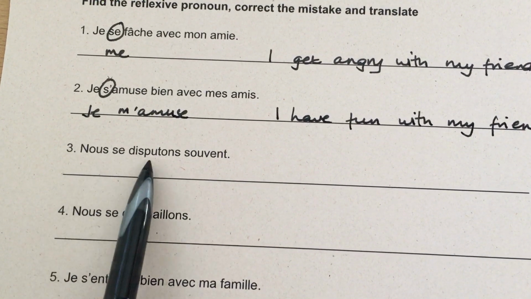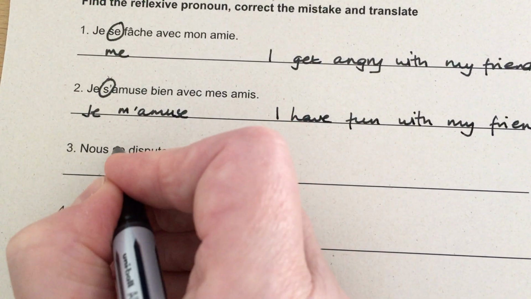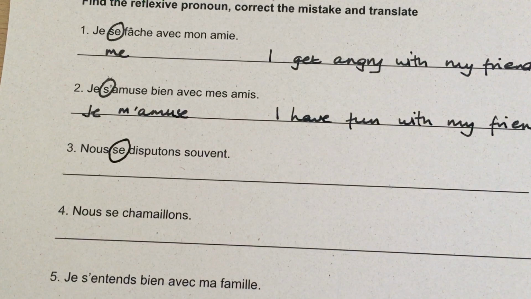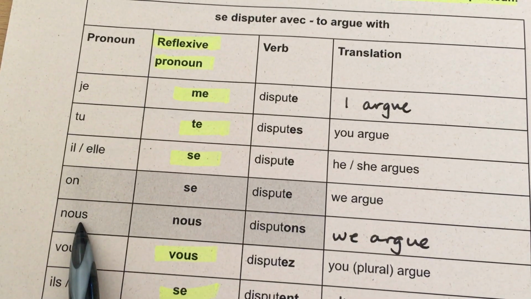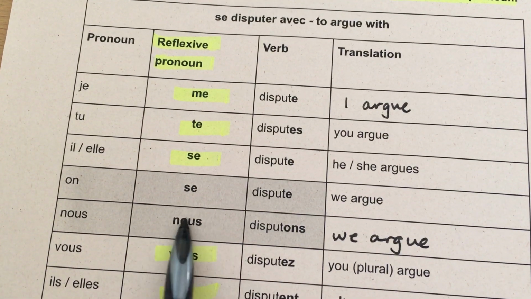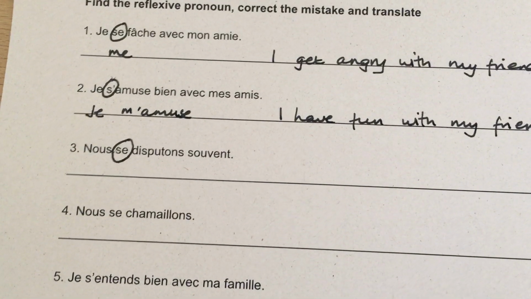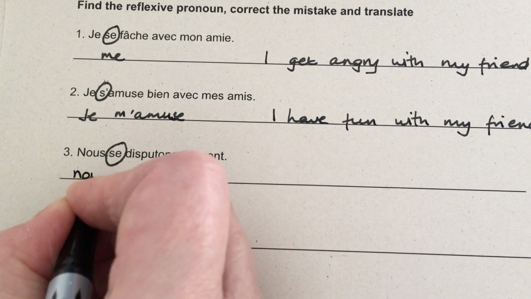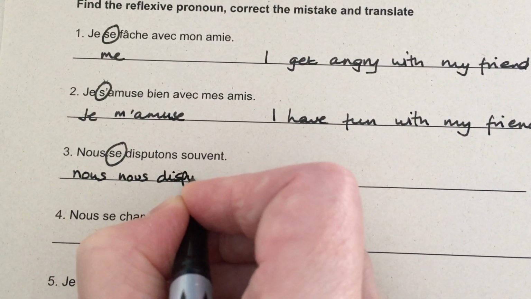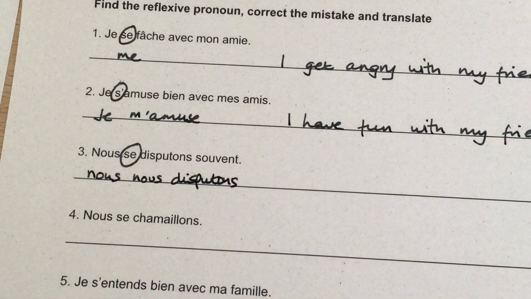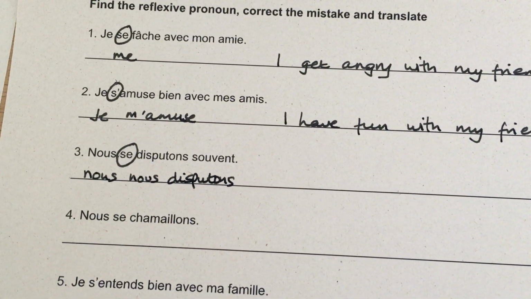Okay, nous se disputons souvent. There's our reflexive pronoun right in front of the verb. But let's have a look. Now, nous is one of those funny ones where in fact we just repeat nous. So our reflexive pronoun is this nous. Okay, so it ends up as nous disputons. And it means we argue often.